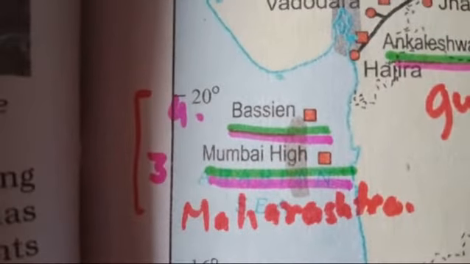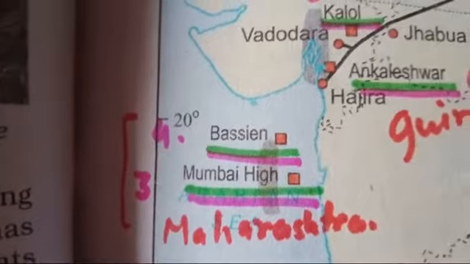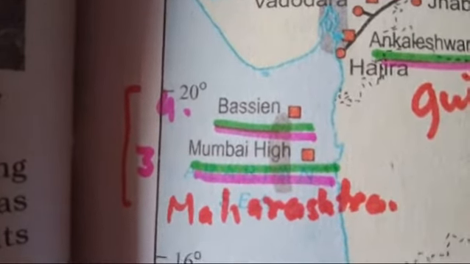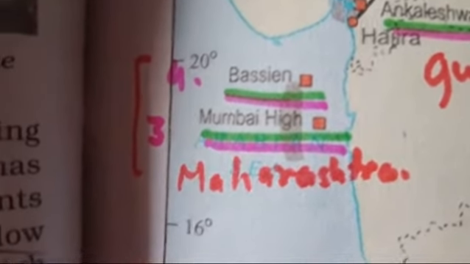Another oil field is Mumbai High. Here these are the other oil fields of India, and third is Mumbai High and fourth is Basin. These both are to be found in the state of Maharashtra.